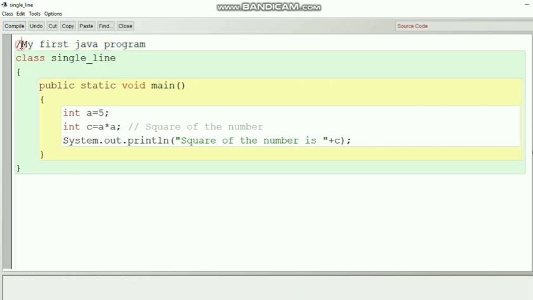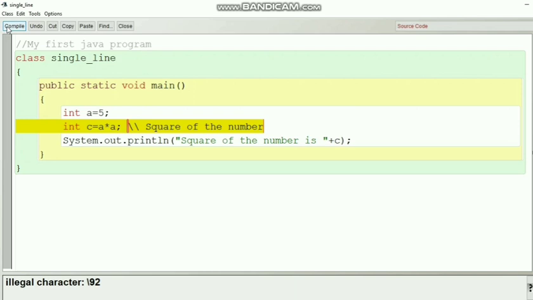So you have to put a double slash, and sometimes you may make a mistake, like instead of putting the front slash, you may put the back slash. You have to put a front slash. Instead you may put two back slashes, then also it is an error. Just check, compile. It is showing illegal character, so it is an error. So you have to change it to front slash.